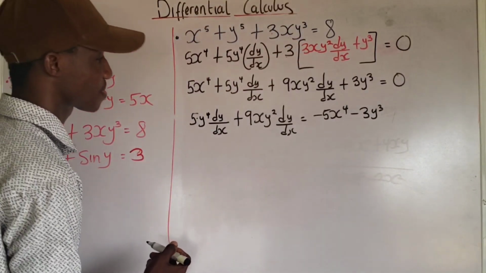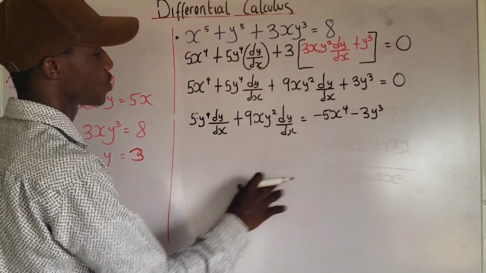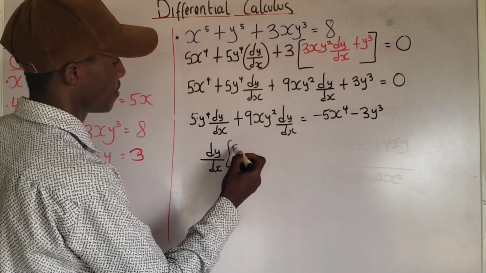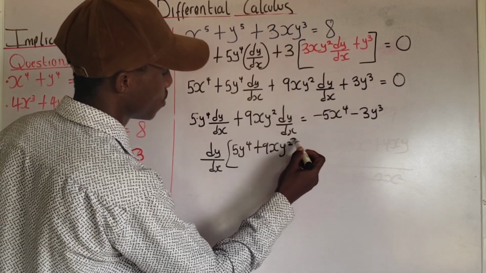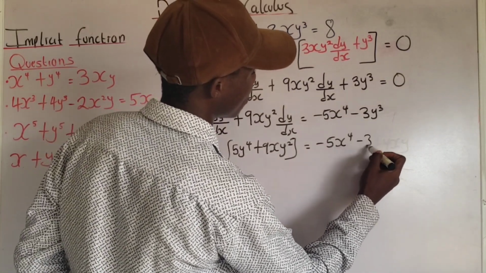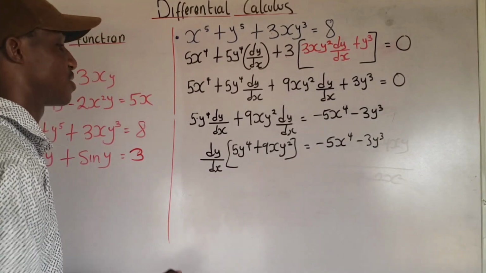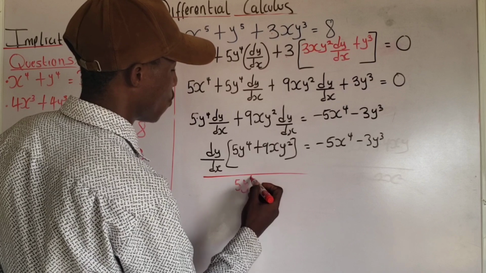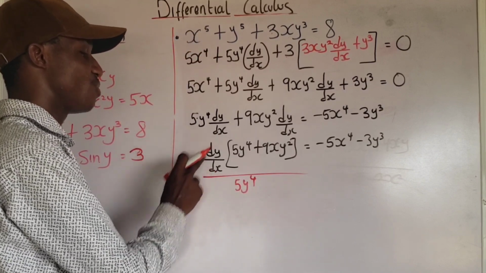Now, pay attention. The next step here is that we have to factorize. dy dx is common to both terms. So I'm going to have dy over dx times 5y raised to the power of 4 plus 9xy raised to the power of 2, equals negative 5x raised to the power of 4 minus 3y raised to the power of 3. Now, the goal is to find dy dx. So I'm going to divide both sides by 5y raised to the power of 4 plus 9xy squared. Why? Because the goal of the question is to find the derivative of y with respect to x.